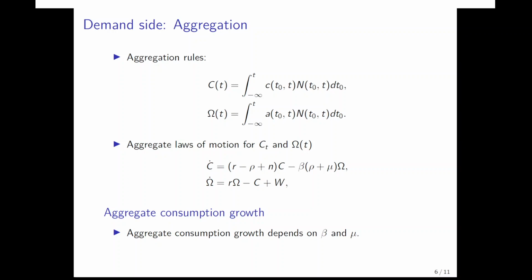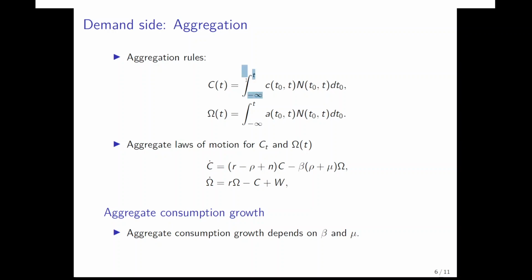However, this is not the end of the story in a framework where we do not have a representative agent, because we only solved the utility maximization problem for one cohort, or the member of one cohort, on the previous slide. Now, if we want to know aggregate consumption and aggregate assets, we need to integrate over all cohorts that are alive at a certain point in time.